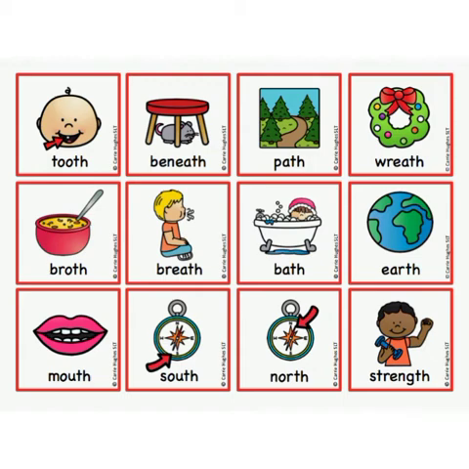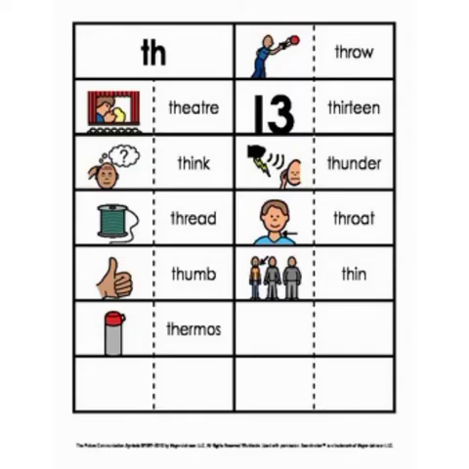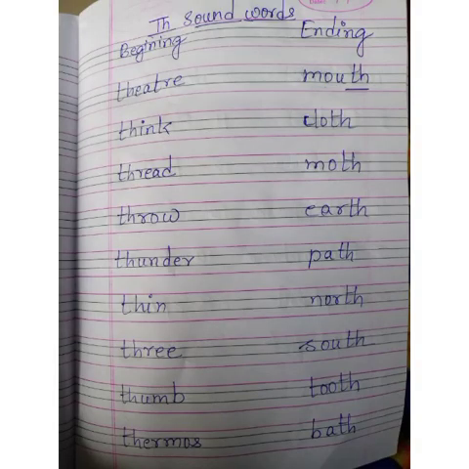Now let us see some more examples where th comes at the beginning. The words are like this: theatre, think, thread, thumb, thermos, throw, 13, thunder, throat and thin. All these words are there with pictures. Go through it and try to read. This is the list of th sound words in the beginning and the end. We have already done like this before also. So in a similar way you have to do it in the English copy.